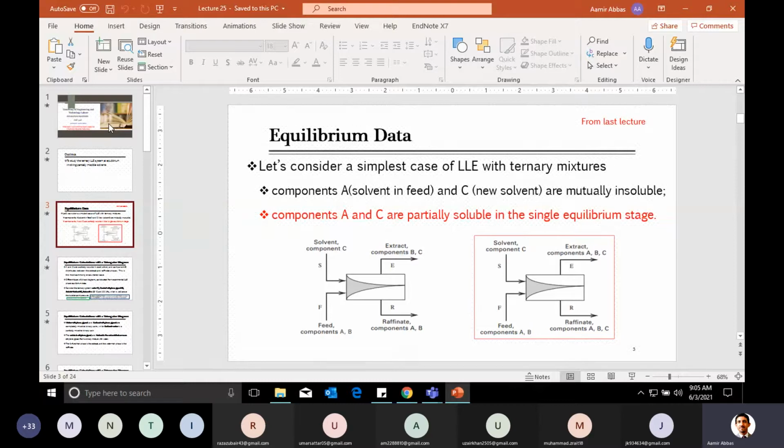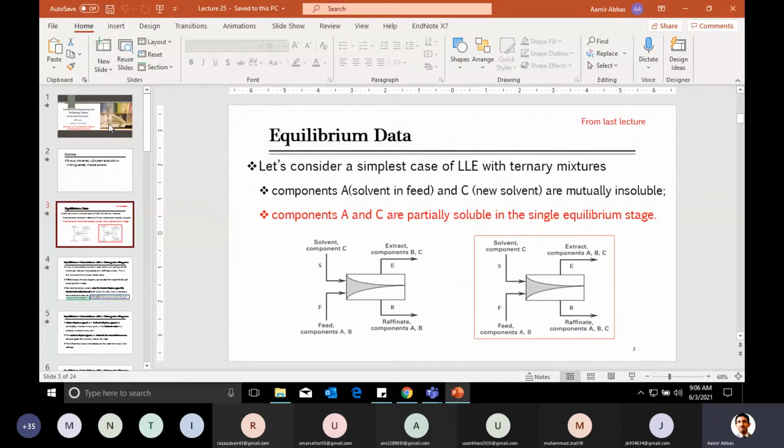Then the second case was, when you bring in contact feed and the solvent, there can be a possibility that only solute is transferred from feed to the solvent, and the carrier, or one solvent which is already available in the feed, which is the major part of the feed stream, is completely immiscible with the newly introduced solvent. So these two were extreme cases.